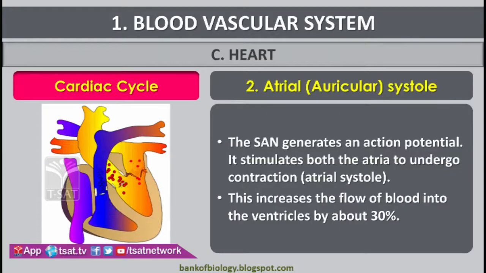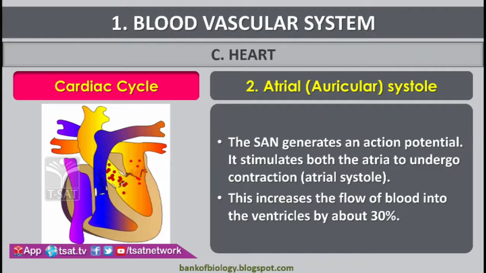Atrial systole means when the atria receive blood. Atria are receiving chambers and ventricles are pumping chambers. The right atrium receives deoxygenated blood and the left atrium receives oxygenated blood. The right atrium flows the deoxygenated blood into the right ventricle through the tricuspid valve, and the left atrium flows the blood into the left ventricle through the bicuspid valve.